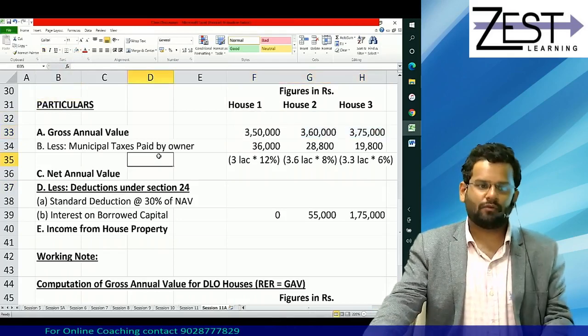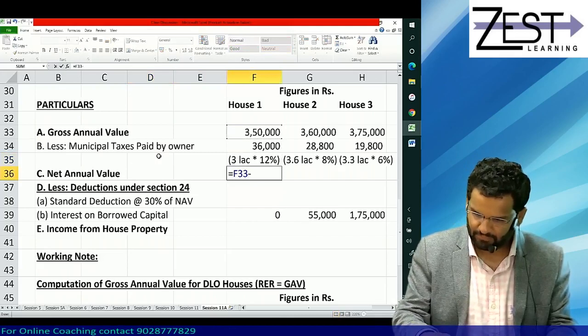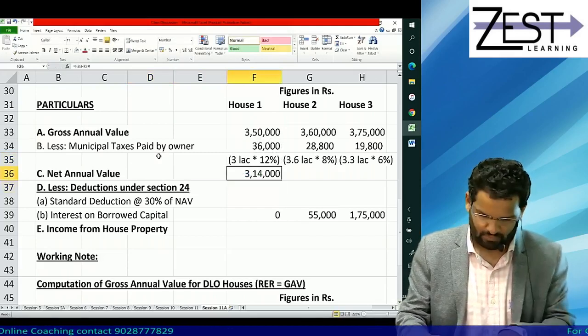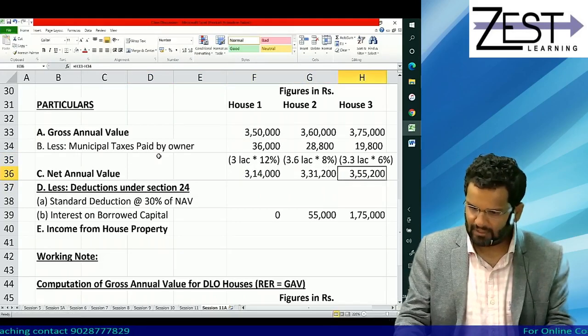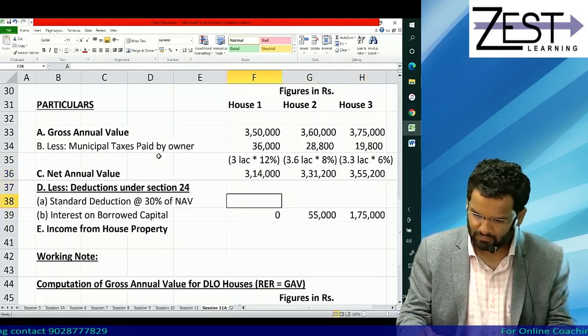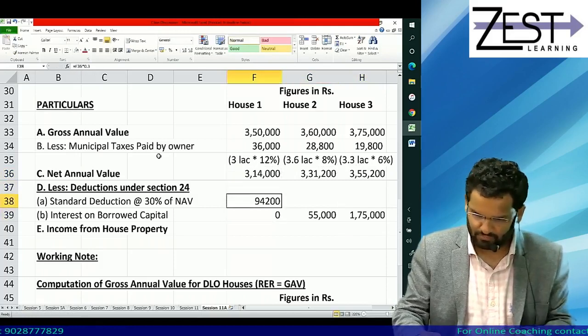Okay, once you have taken these figures as your GAV, calculate your NAV. Take your time, do it on your own calcs, calculate your NAV. Take also standard deduction.